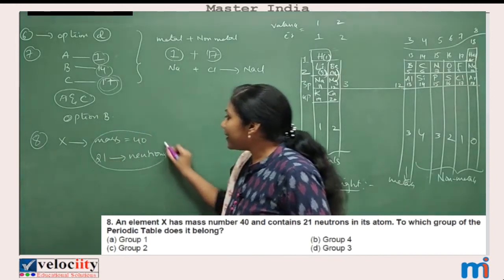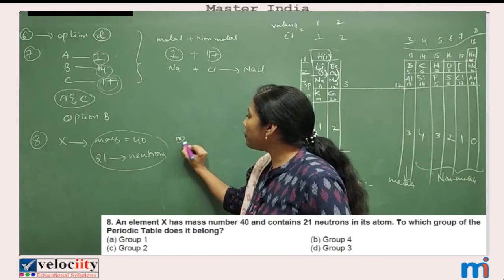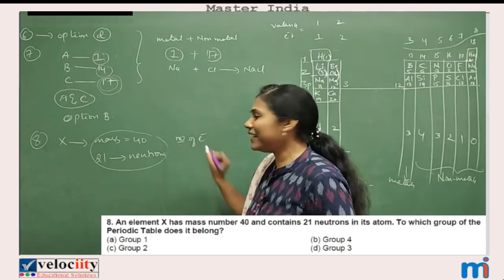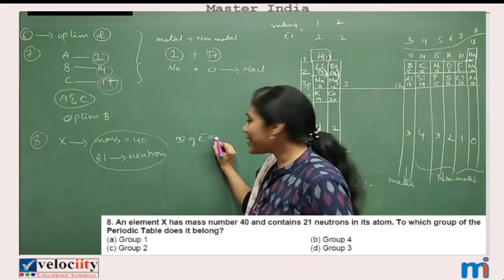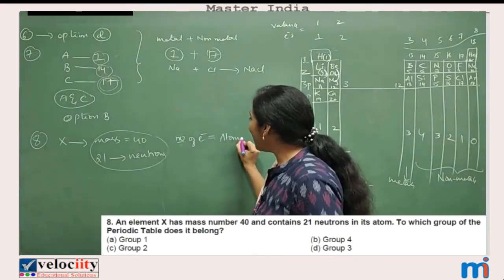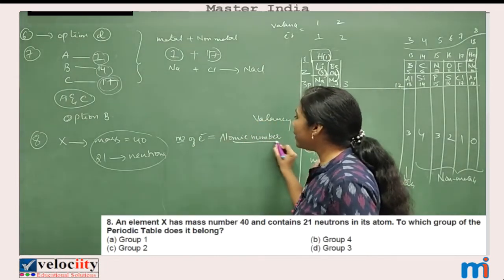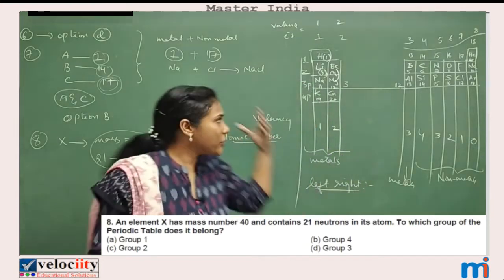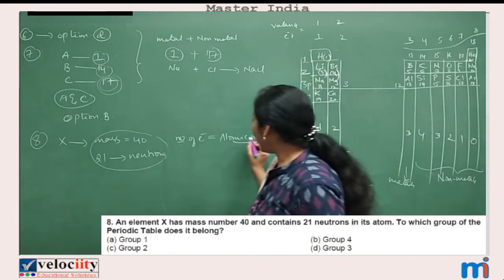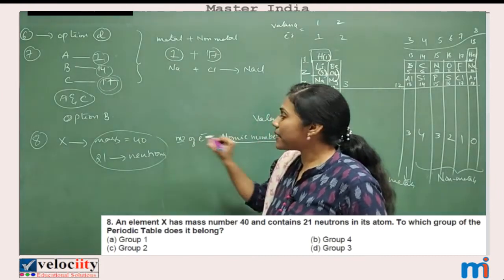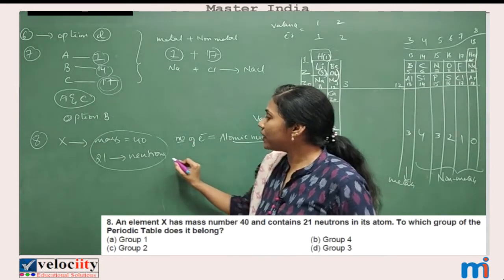Try to find the number of electrons here. Why am I finding the number of electrons? Because number of electrons is equal to atomic number, no? Once you know the atomic number, you can tell which element is coming in which group, right? So how do you find the number of electrons?